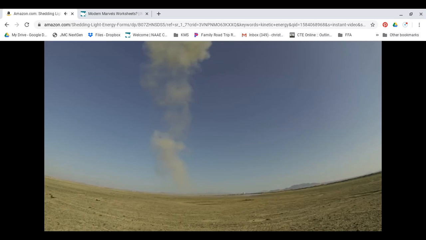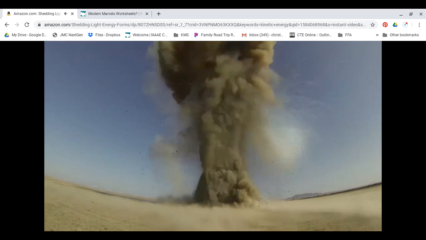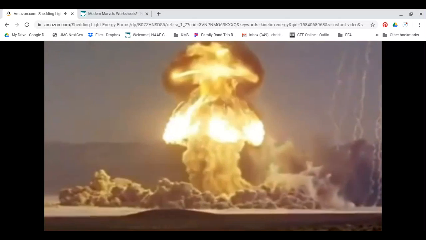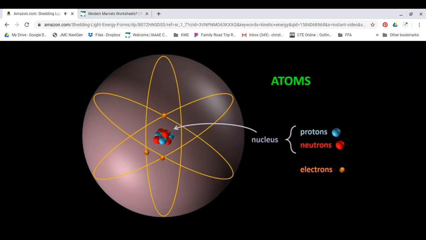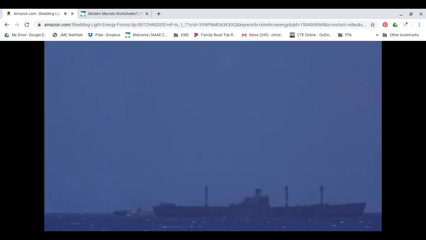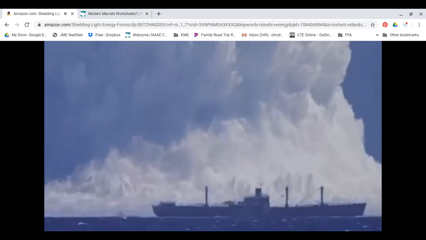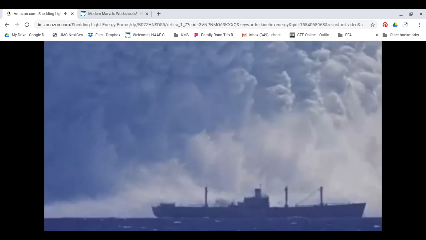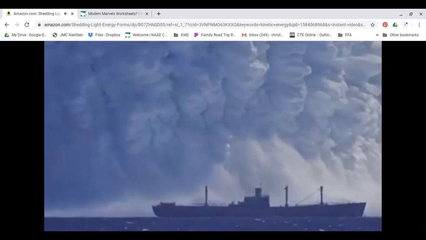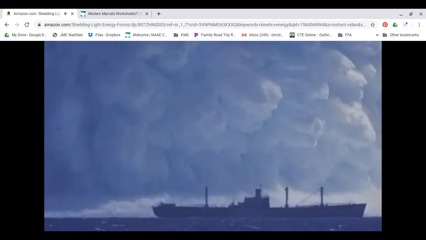Ordinary bombs use explosives that have a lot of chemical energy in them, but a nuclear bomb's energy comes from nuclear energy. As we saw a little earlier, atoms have a nucleus made of protons and neutrons. Every nucleus has nuclear energy holding the nucleus together, and this energy normally stays within the nucleus. However, under certain circumstances, the nuclear energy can be released in the form of heat energy, light energy, and kinetic energy.